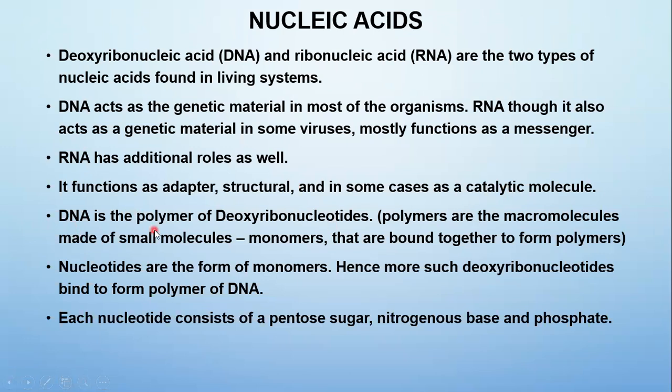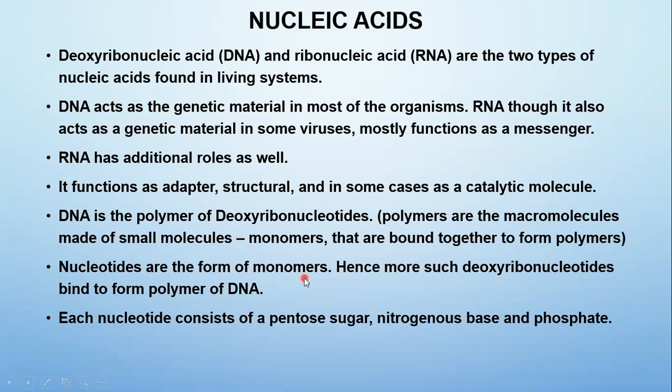About DNA, it's the polymer of deoxyribonucleotides. Polymer, from the name we can understand that many monomers are bound together to form polymers. So polymers are the macrobiomolecules which are formed by small molecules called monomers. A nucleotide is an example of a monomer.